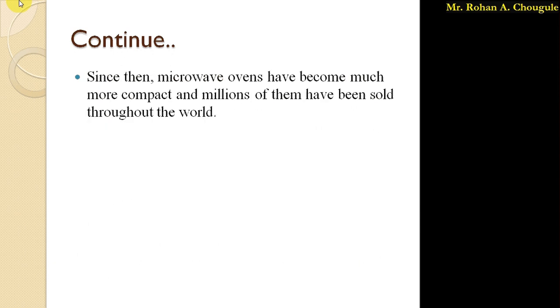So since then, the microwave oven has become much more compact, as I said. After that, the development continued, and the microwave became much more compact from that 5 feet height, and nowadays millions of them have been sold throughout the world, as many families are using this microwave oven. Nowadays this microwave oven is one of the parts of the kitchen. So this is one of the important home appliances.